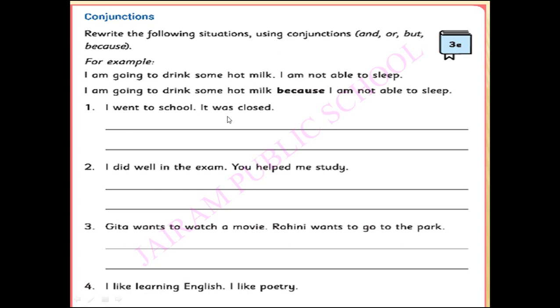I went to school. It was closed. What will be coming here? How can you connect these two sentences? I went to school. It was closed.